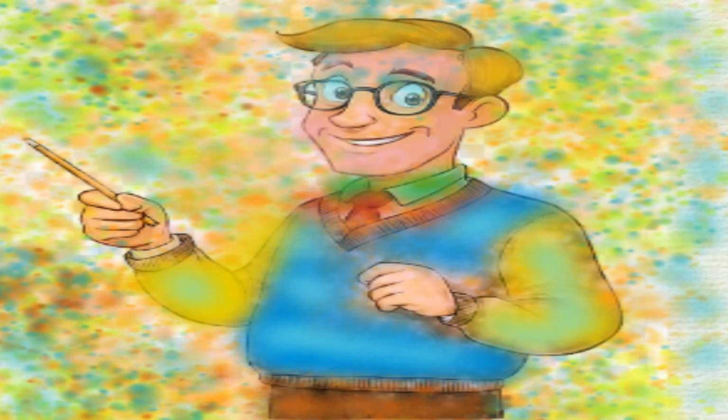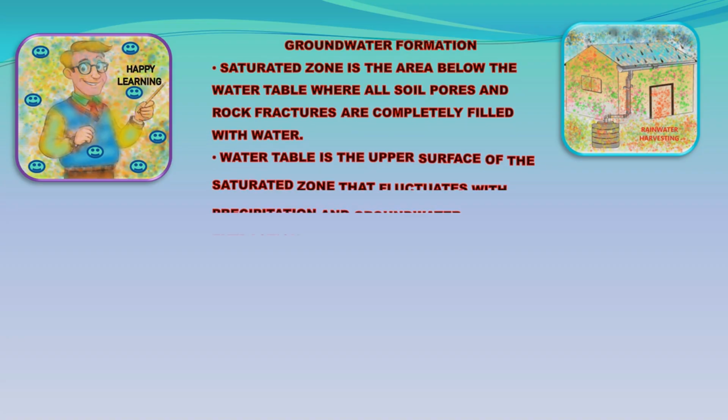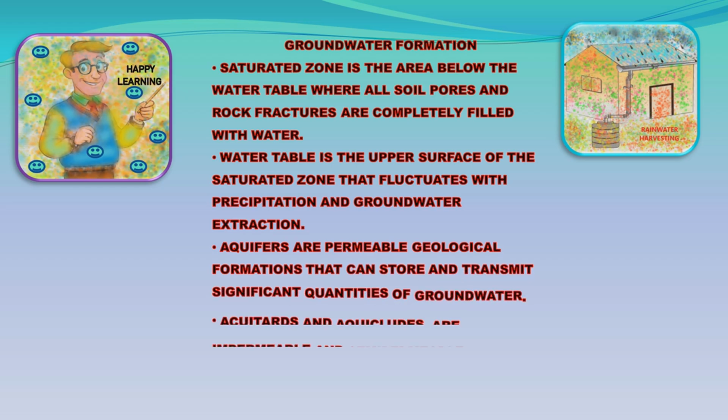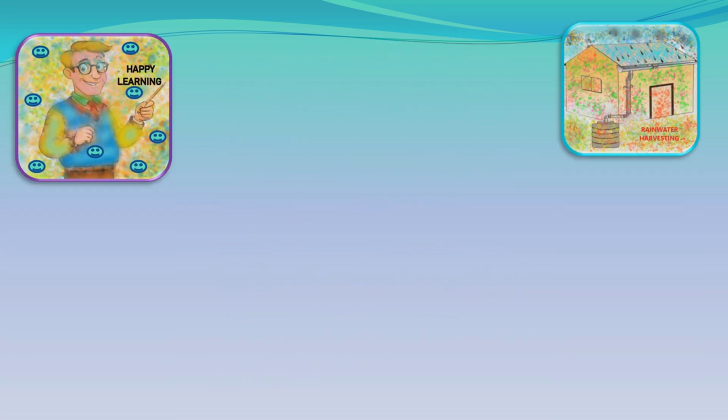The saturated zone is the area below the water table where all soil pores and rock fractures are completely filled with water. The water table is the upper surface of the saturated zone that fluctuates with precipitation and groundwater extraction. Aquifers are permeable geological formations that can store and transmit significant quantities of groundwater. Aquitards and aquicludes are impermeable and semi-permeable layers that restrict the flow of groundwater.